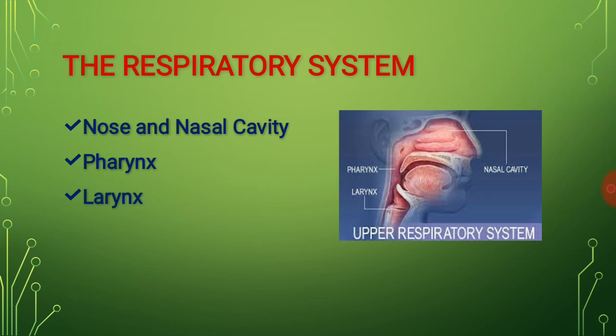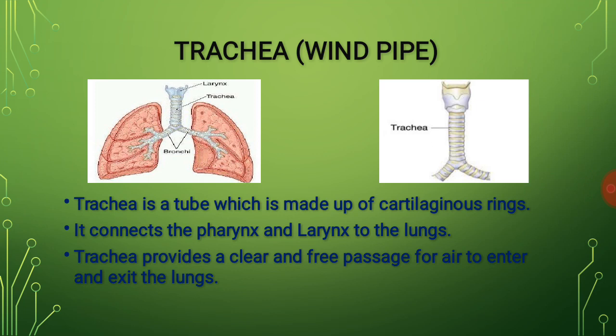The larynx opens into a tube-like structure called the trachea. Trachea is also known as the windpipe. It runs right in front of the esophagus. It is a tube made up of cartilaginous rings. The trachea connects the pharynx and larynx to the lungs. It provides a clear and free passage for air to enter and exit the lungs.